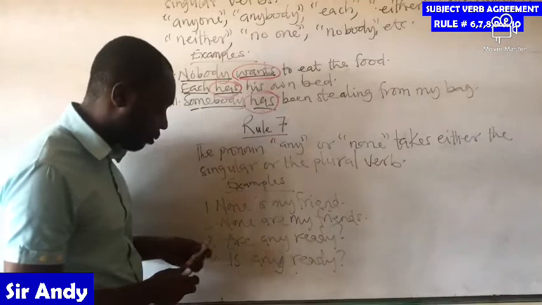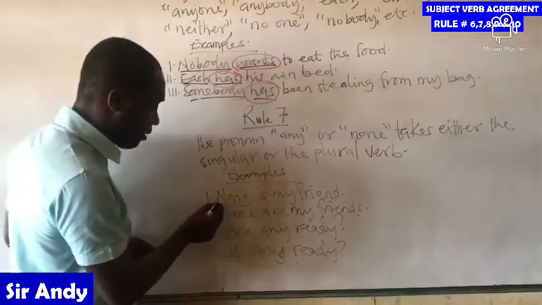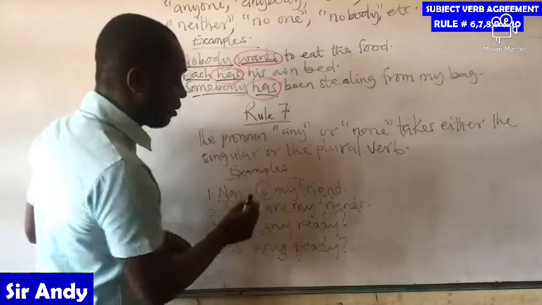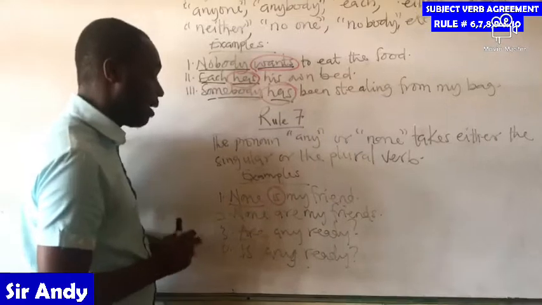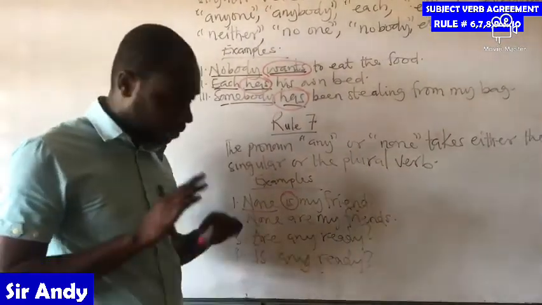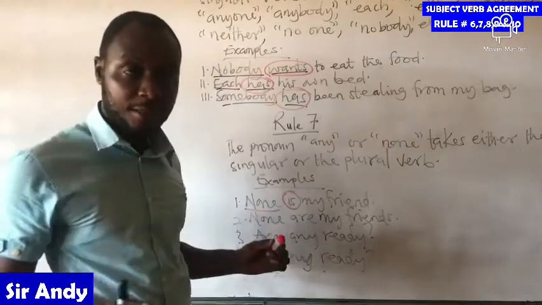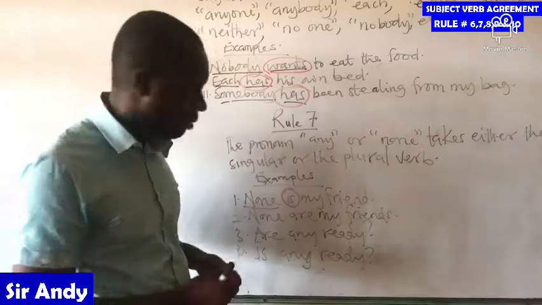So we have examples like: none is my friend. None here, being a pronoun, has taken a singular verb, which is correct and accepted. The second one is: none are my friends.